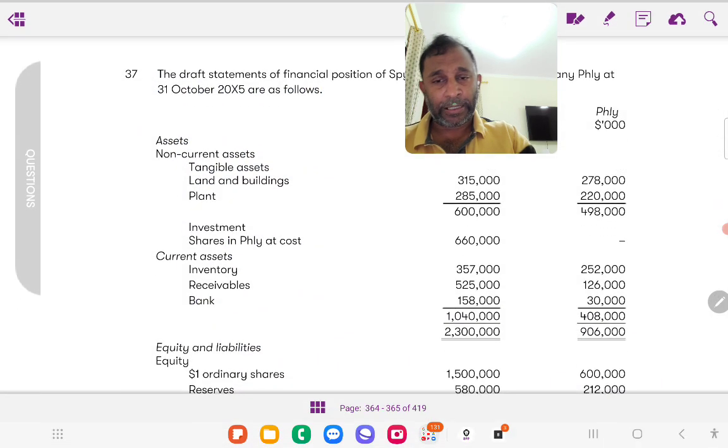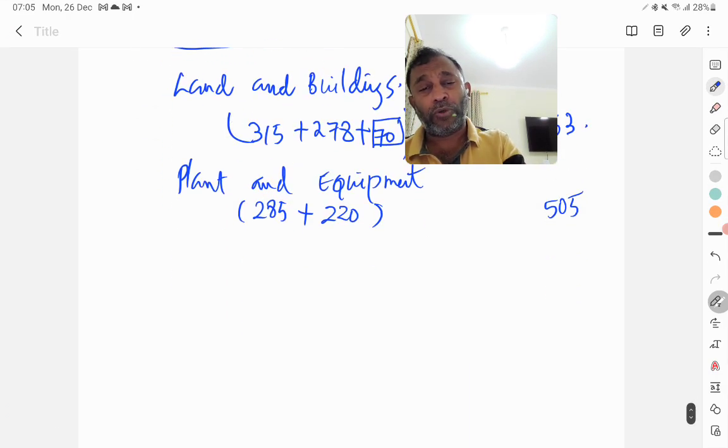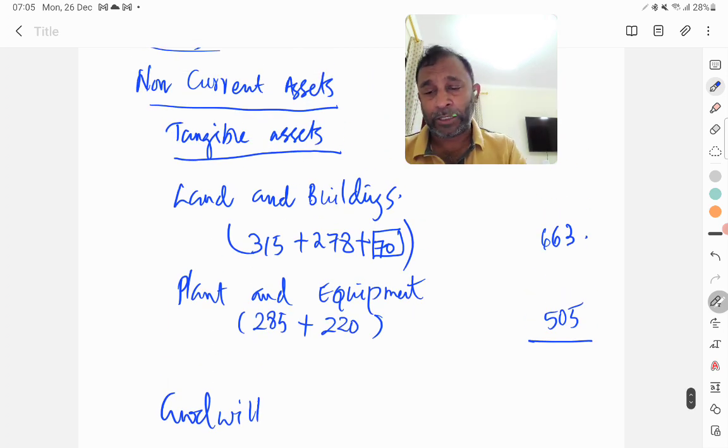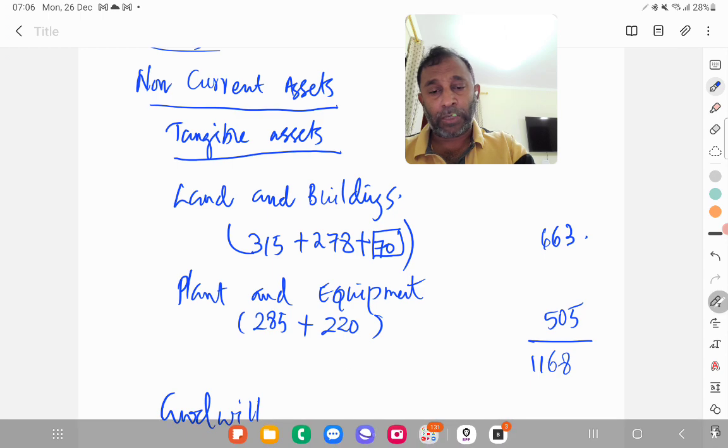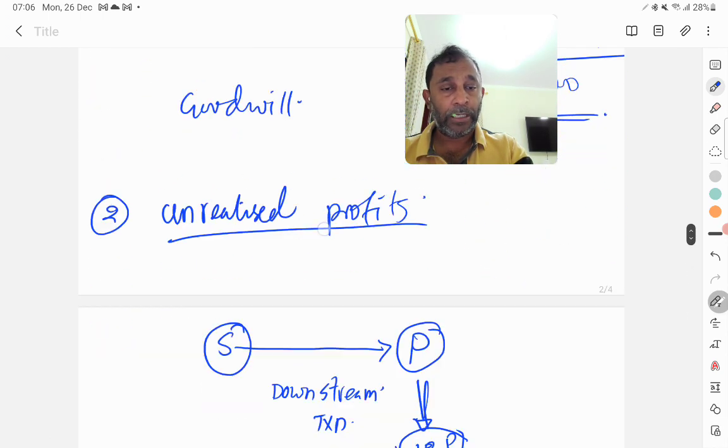Now what is the next item here? The investments, we have already used it, and we calculated and arrived at goodwill. So what should we do? We should first take the total of these two. So 1168, and the goodwill we calculated. What is the goodwill amount? 60.